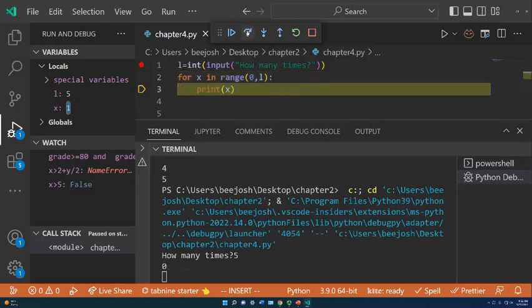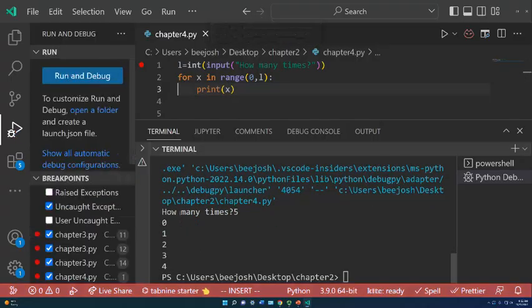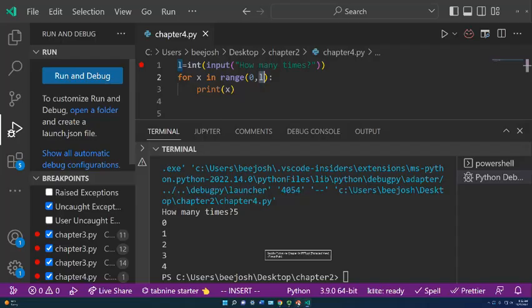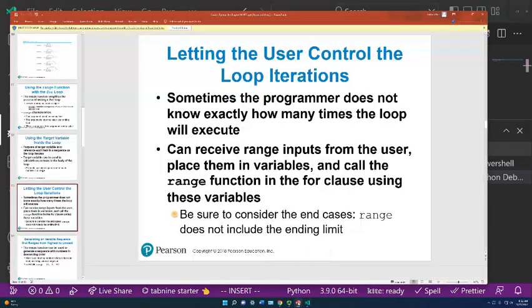And I don't want to do step over here, so I'm just going to hit play so it continues and it ends up. So yes, it went from 0 to 4, so we don't have to do that L+1 thing. But so the user can choose how many, the repetition, they're all variables. You can use them and they can vary. You can change those values.